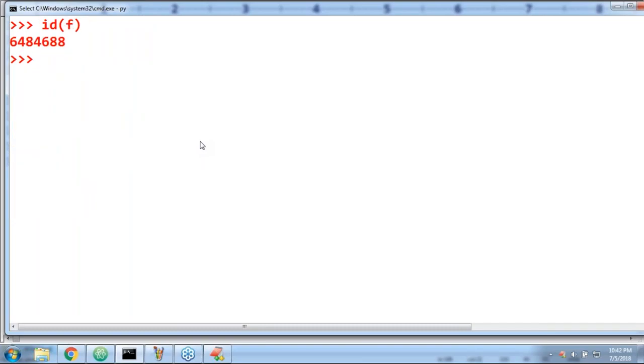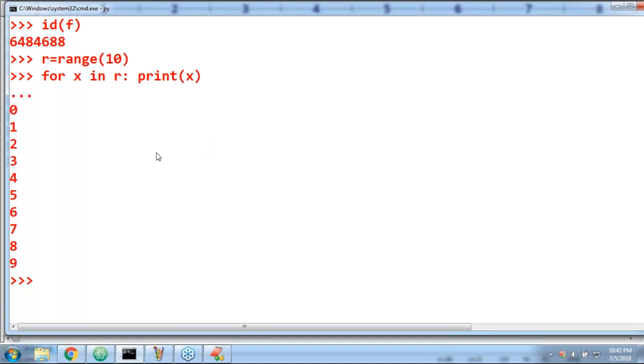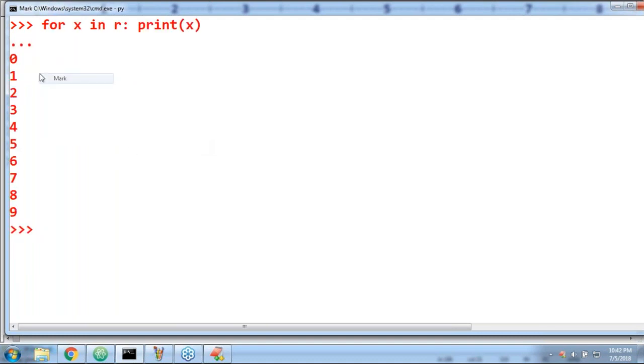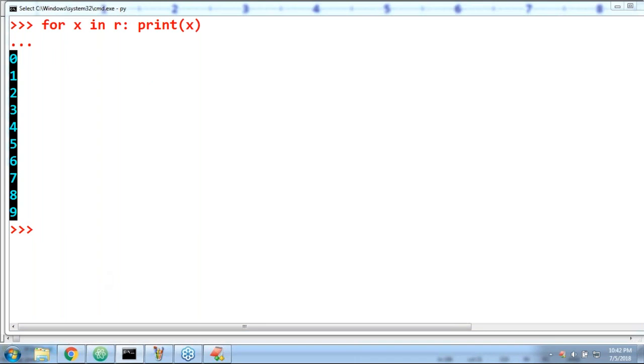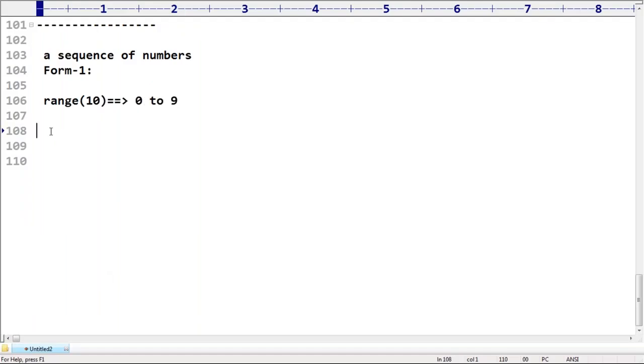So r is equal to range of 10. Now for x in r, print of x. Observe which values by default are going to be represented: 0, 1, 2, 3 and so on up to 9. Like this, range of 10.